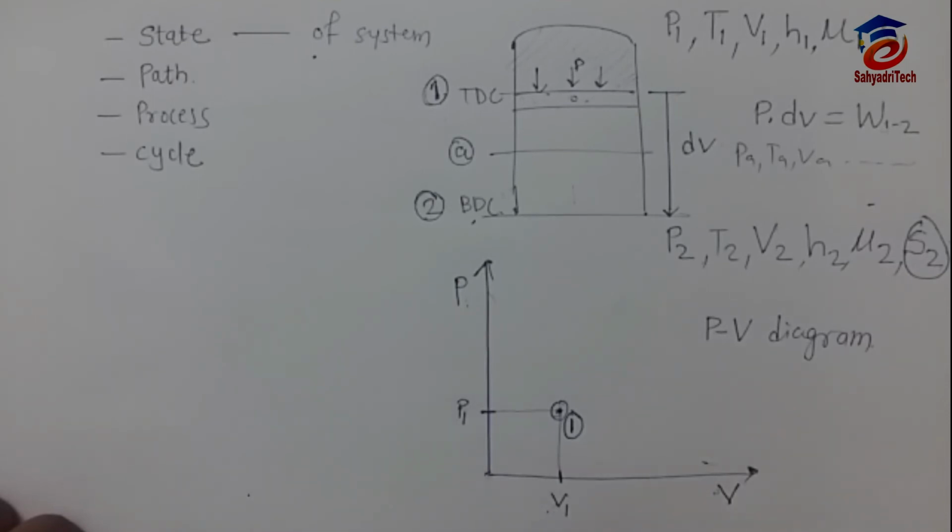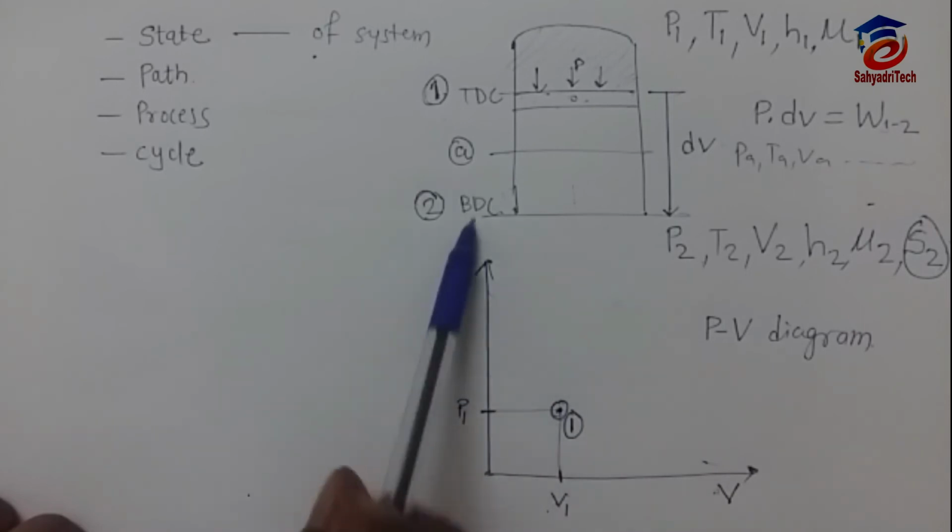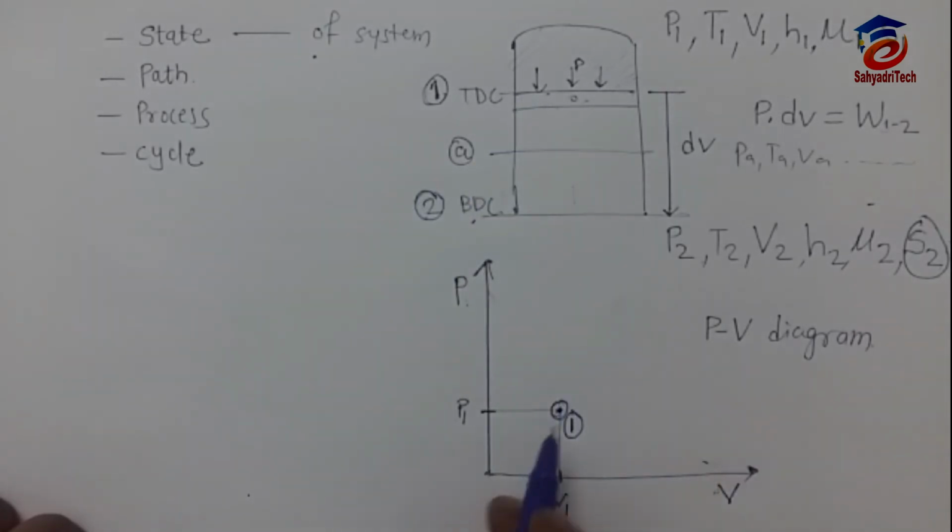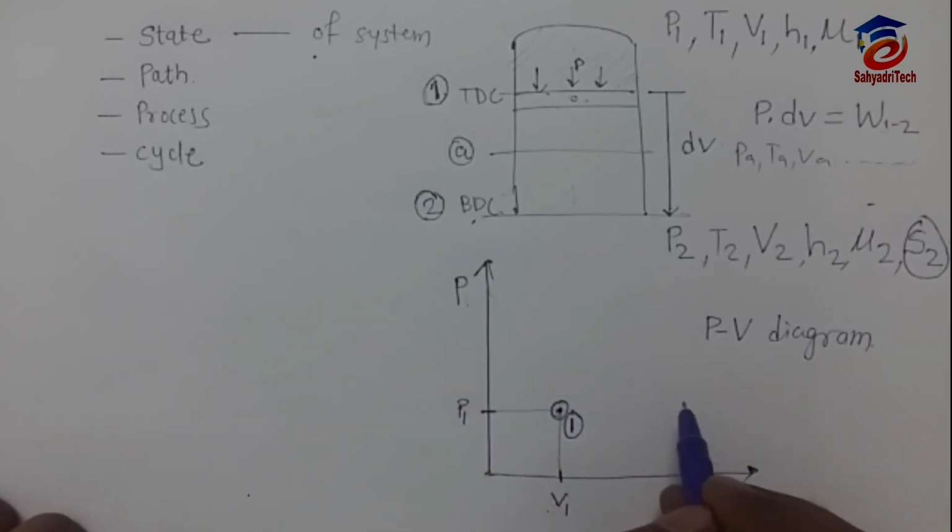Okay, so do you get what a point function is? By using a single point I can define the system condition. Here I will say at this condition, or at this position 1, the pressure is P1 and the volume is V1. So that's how I have defined the system condition. Now what is condition 2?